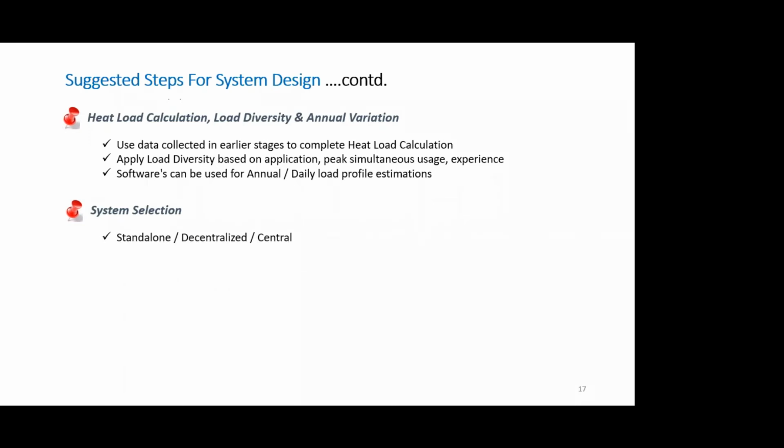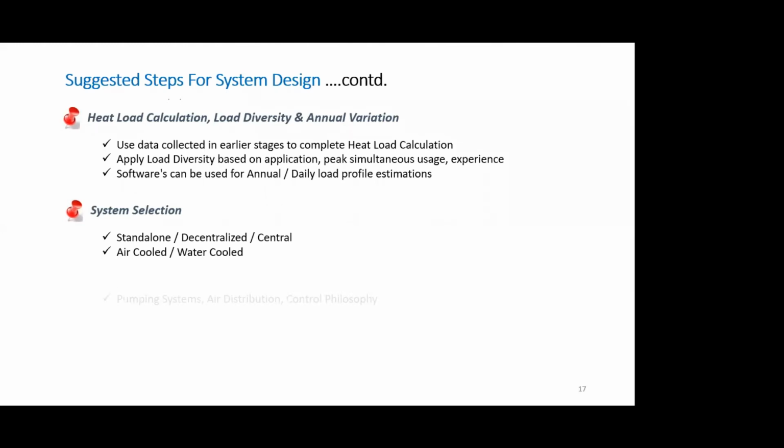So then comes which kind of system we are going to go for, whether standalone, decentralized or central, which we have just touched upon on its relative merits and demerits. Then we have to decide whether we go for air cooled and water cooled, depends upon local codes, availability of clean water, and the variation in ambient temperature vis-a-vis ambient humidity.